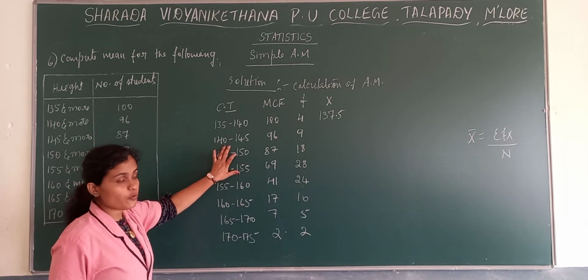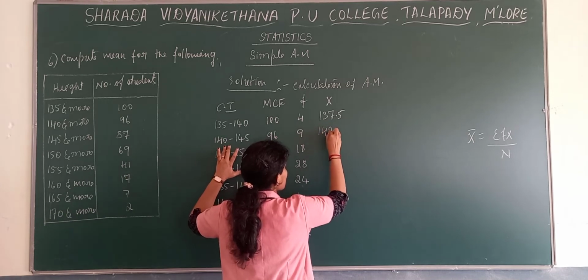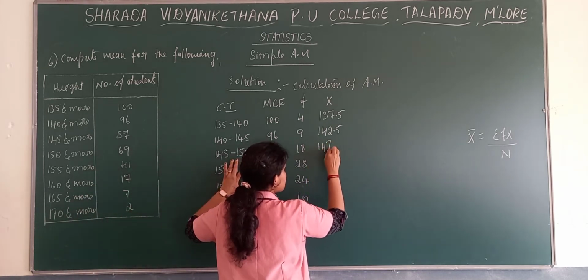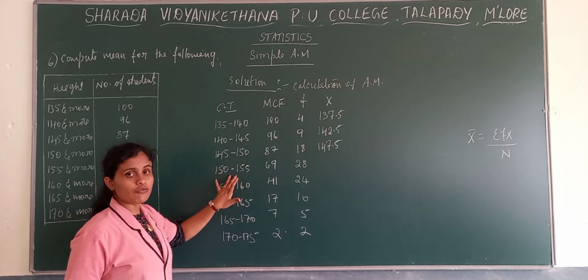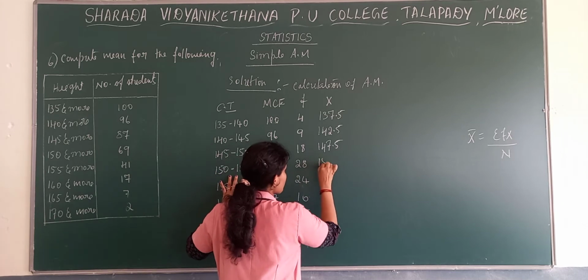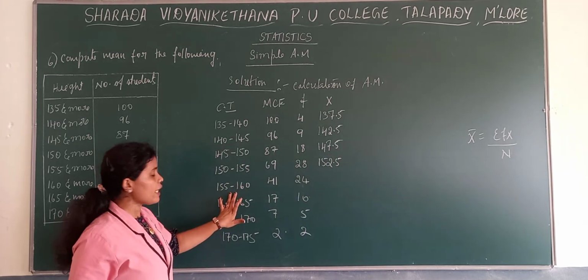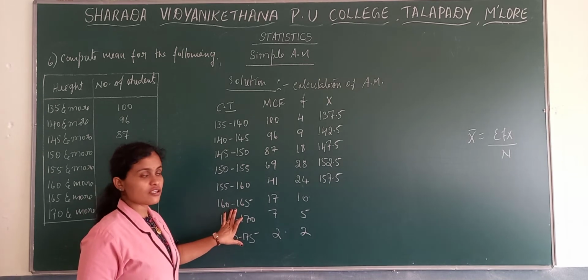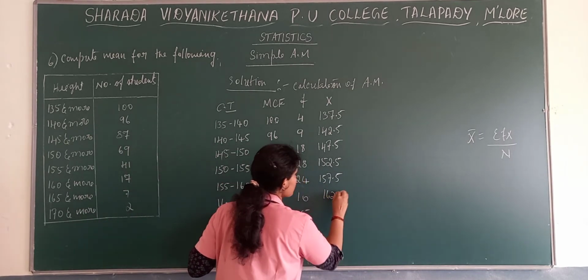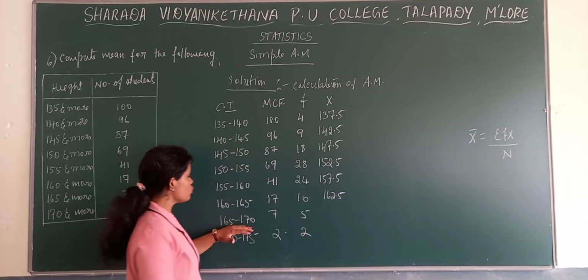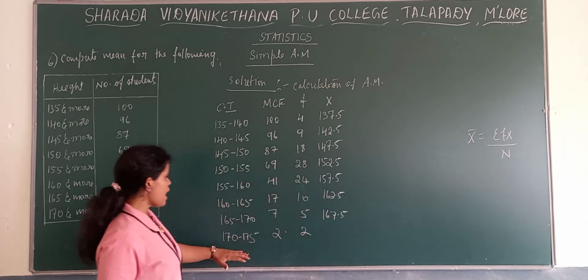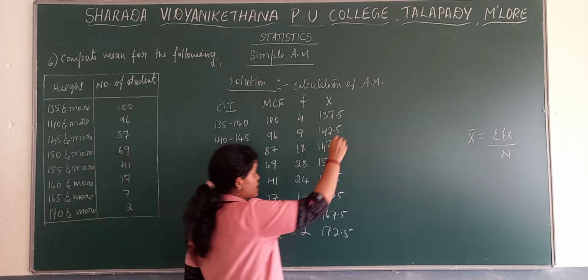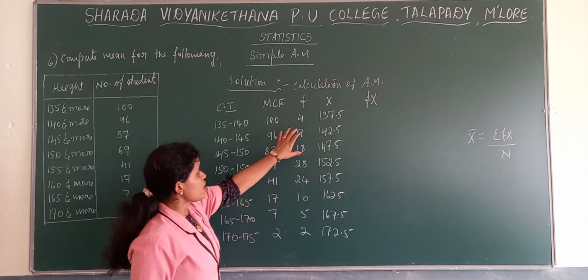Next, 140 plus 145 divided by 2, we get 142.5. 145 plus 150 divided by 2, 147.5. 150 plus 155 divided by 2, 152.5. 155 plus 160 divided by 2, 157.5. 160 plus 165 divided by 2, 162.5. 165 plus 170 divided by 2, 167.5. And the last one, 172.5.